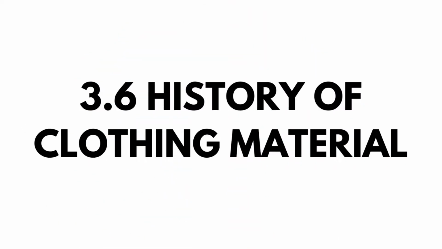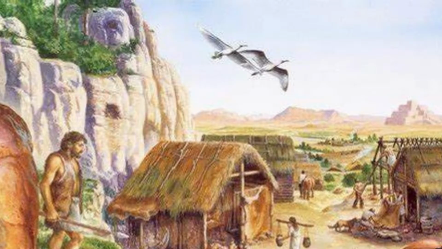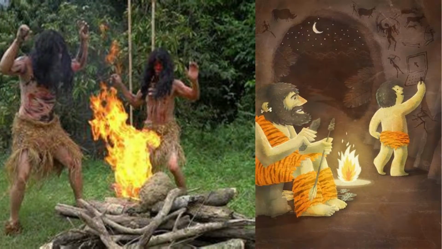History of clothing material. Have you ever wondered what materials people used in ancient times for clothes? It appears that in those times people used the bark and big leaves of trees or animal skins and furs to cover themselves.